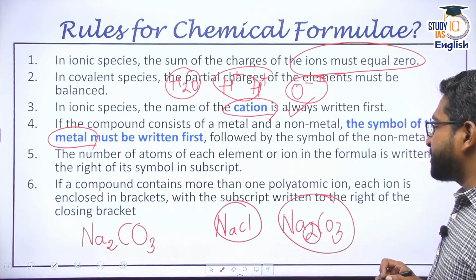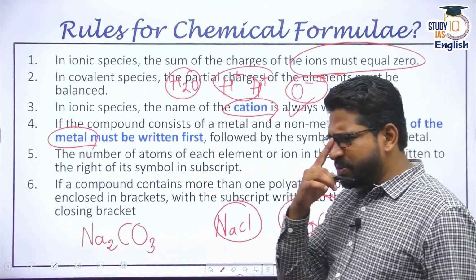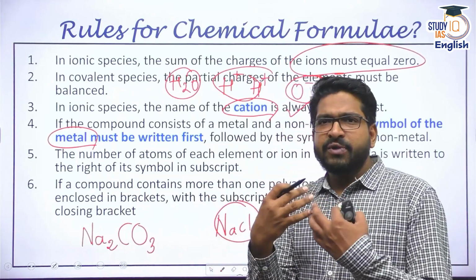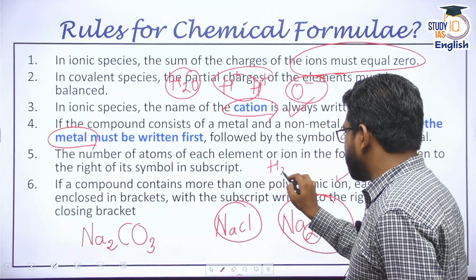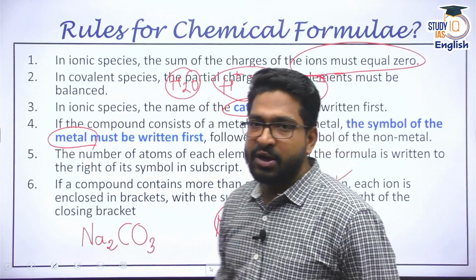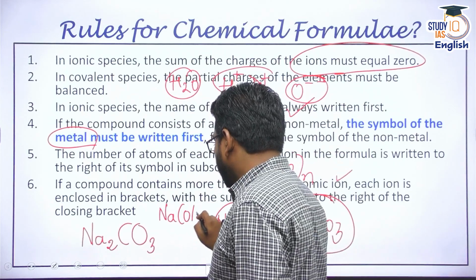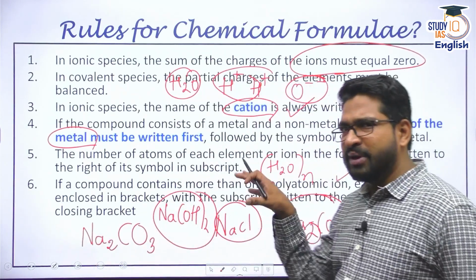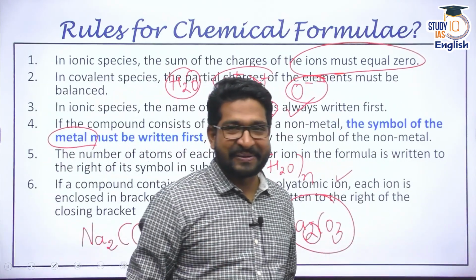And again, if a compound contains more than one polyatomic ion, each ion is enclosed in bracket. So many a times you must have seen that some compound, say for example some kind of ore, if it has a lot of water molecules, then we do write H2O in a bracket, and we write some sort of a number to explain it. Correct? For instance, I can write some sort of a compound like NaOH2, NaOH3, something like this. Okay, it might not be chemically correct, but I'm just giving you certain examples. All right, I hope it's clear.